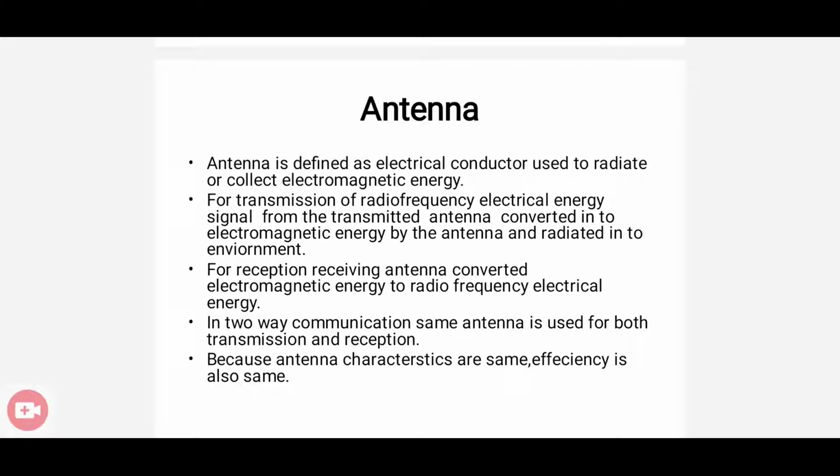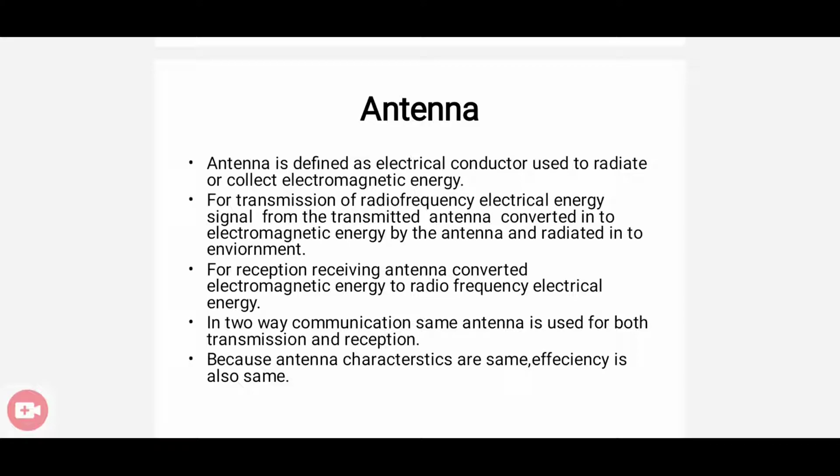But in the case of reception, the antenna converts the electromagnetic energy back to radio frequency electrical energy. So the conversion is from electrical energy to electromagnetic energy, as well as from electromagnetic to electrical signals. That is the main purpose of an antenna.